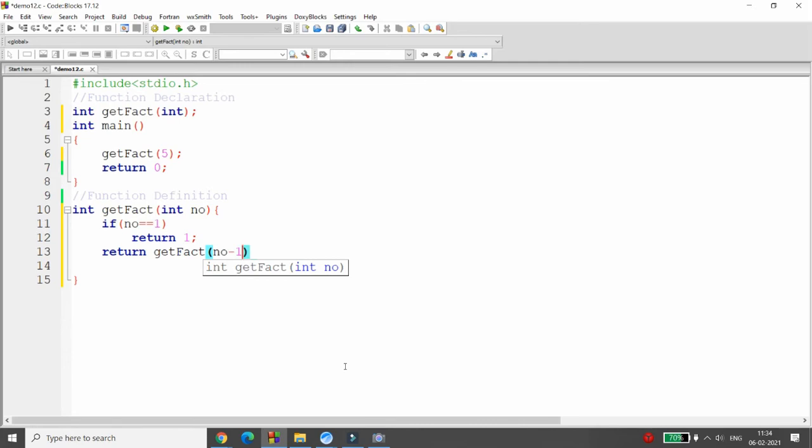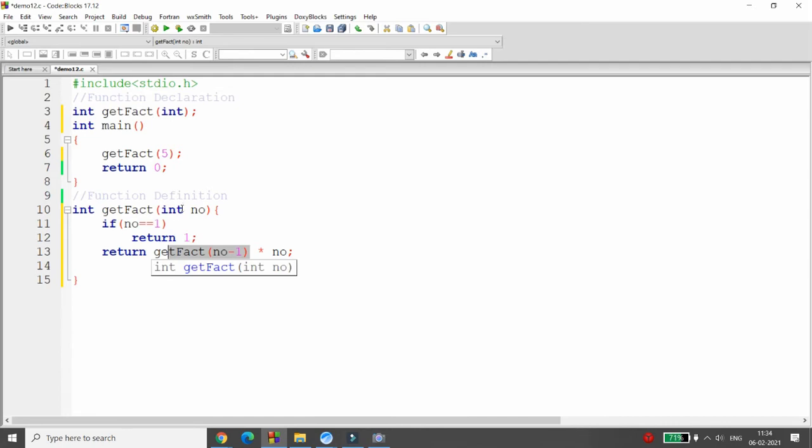So what happened? This function will be called directly, right? So it will do what? 5 minus 1, it will be 4. 4 will be called directly, but I don't want to call directly. I am just putting the multiply by number in a stack. So multiply by 5 will be put into the stack, and this will be called directly, right?